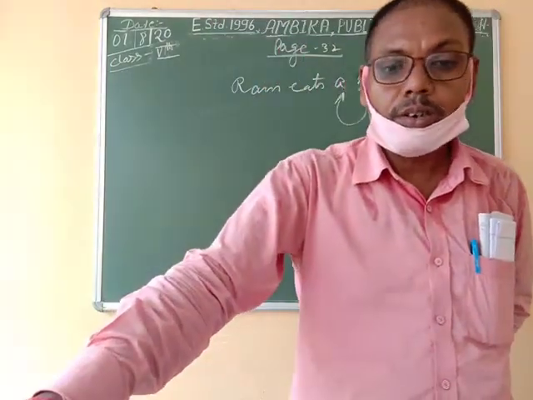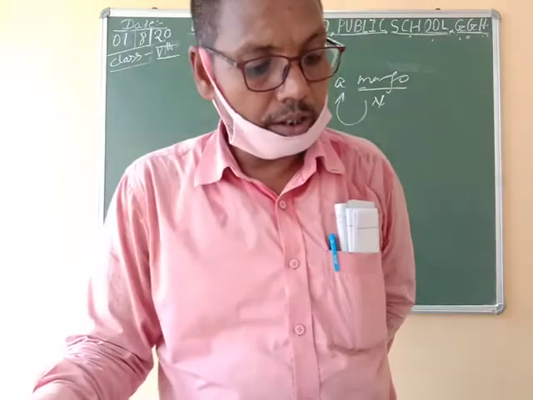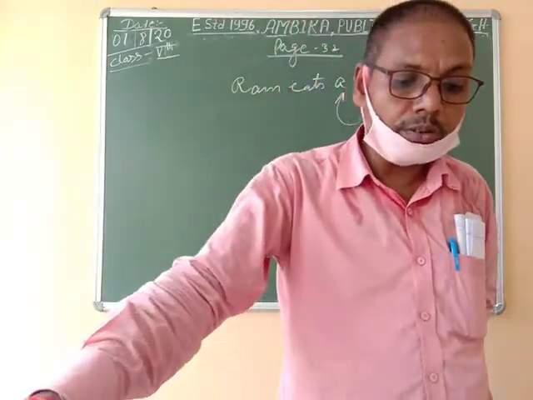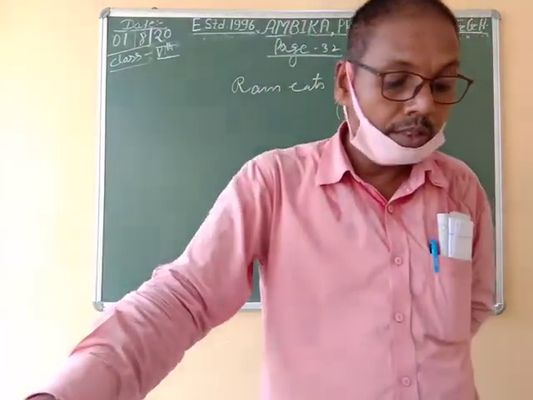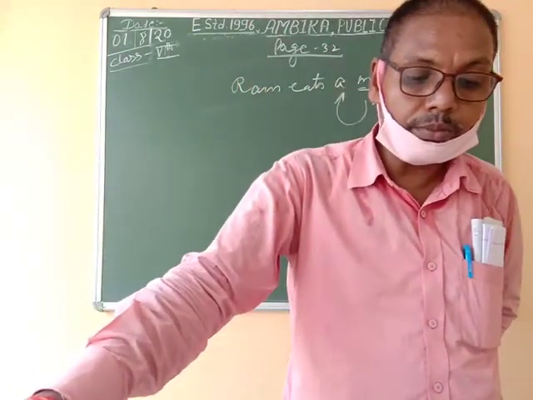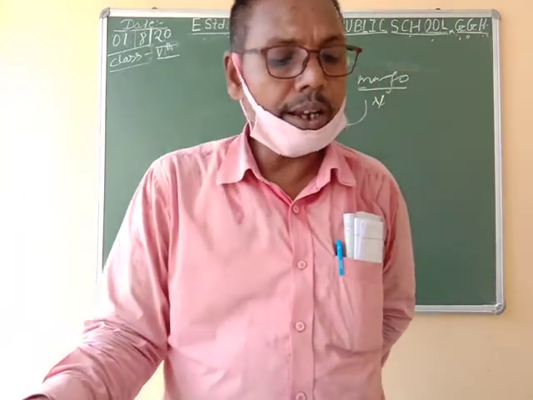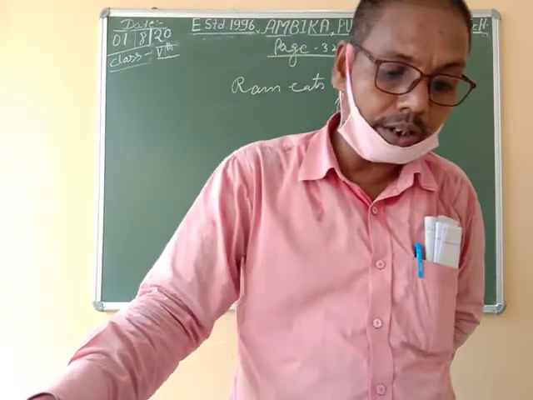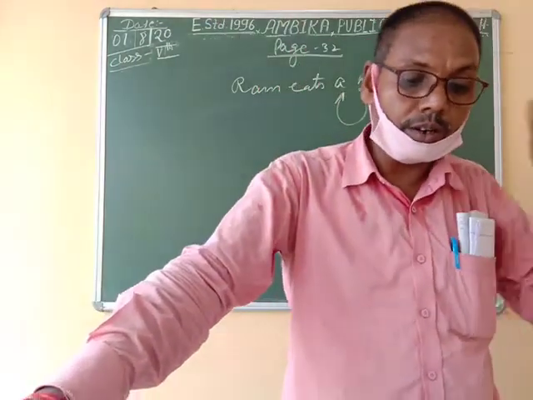Understand? The nouns bird and teacher are countable according to the example. You can say one bird, two birds, one teacher, many teachers. So bird and teacher are countable nouns.